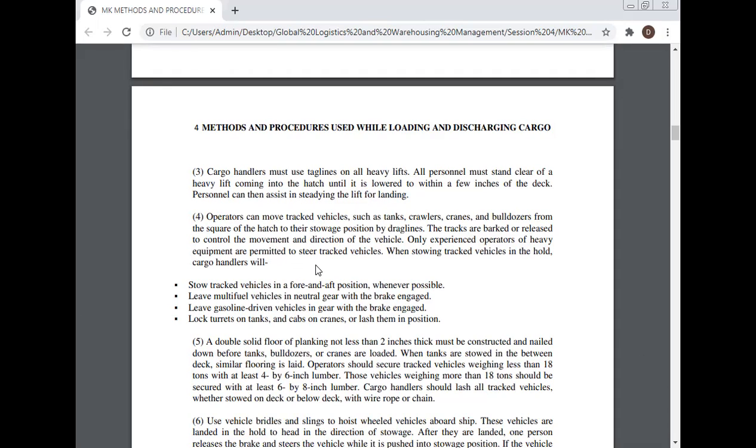When stowing tracked vehicles in the hold, cargo handlers will stow them in a fore and aft position wherever possible. Leave multi-fuel vehicles in neutral gear with the brake engaged. Leave gasoline-driven vehicles in gear with the brake engaged. Lock turrets on tanks and cabs on cranes, or lash them in position.